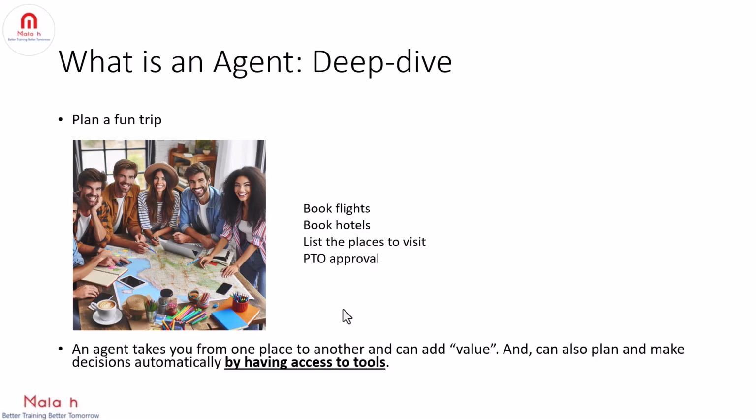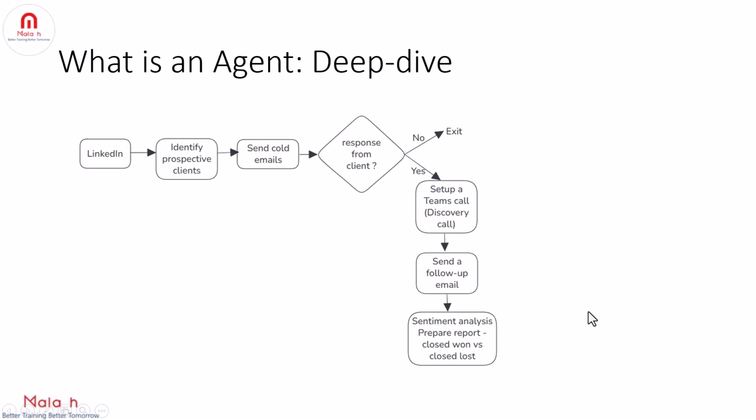That is, the people who use the applications built, right? Now let's take another example on the industry or service provider side, so you understand the concept of agents much better. For example, assume we have a sales team, and the workflow of the sales team is that you have to go to LinkedIn, and then the next step is you need to identify the potential candidates or prospective clients. And then the next step is send cold emails to the clients. That is, cold emails meaning reaching out to the person via email directly.